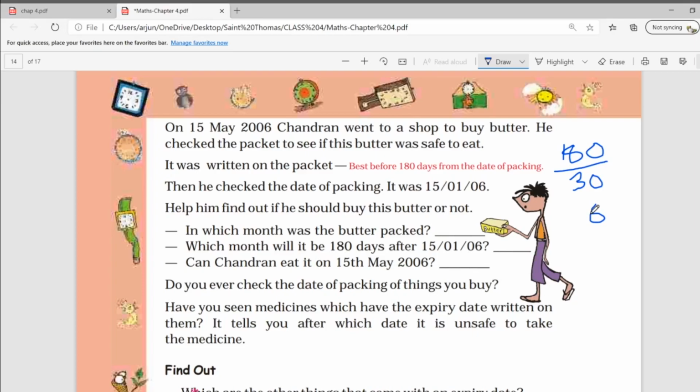So, can Chandra eat it on 15th May 2006? May comes before June. So before June, the butter is safe. So on 15th May 2006, Chandra can eat it.